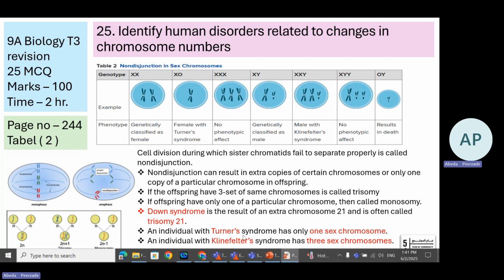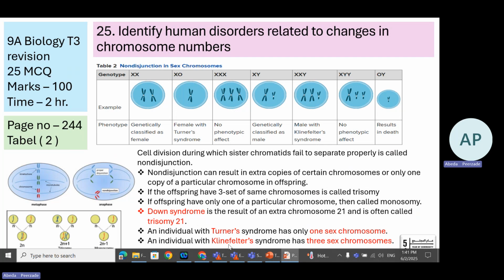An individual with Turner syndrome has only one X chromosome, only one sex chromosome, X0. This results in Turner syndrome.